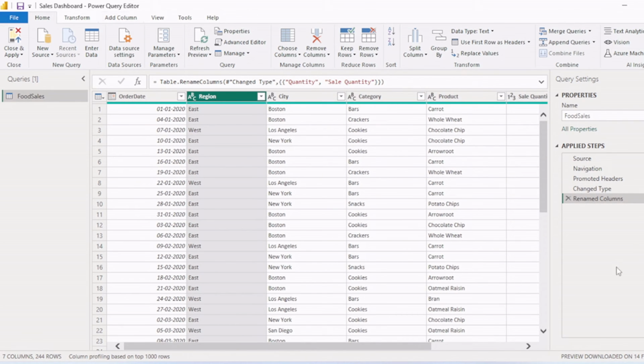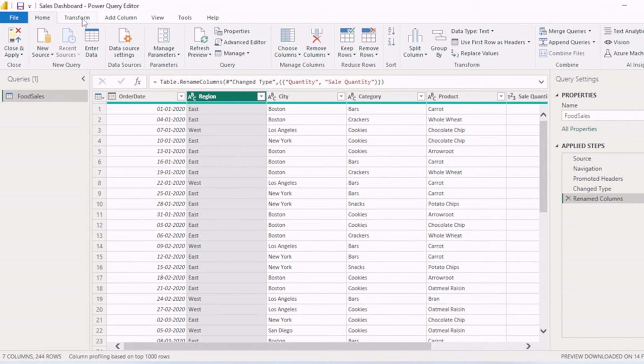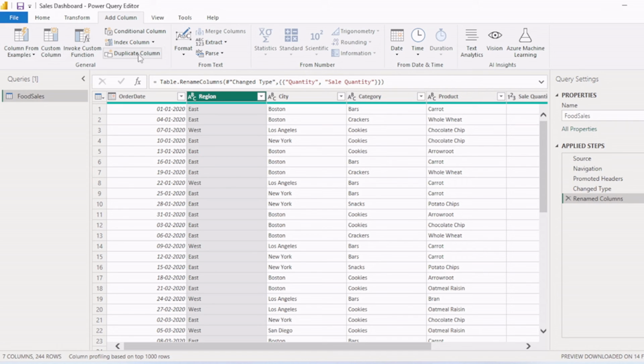So this is the Power BI Power Query Editor, and you can see different tabs here: Home, Transform, Add Column, View. This is basically used to connect with data sources. From here you can connect the data sources, and you can cleanse the data. If you click on Transform, there are many options to cleanse and transform the data. You can use rename, replace values, fill down, pivot, unpivot, create new columns from example, and invoke custom columns.